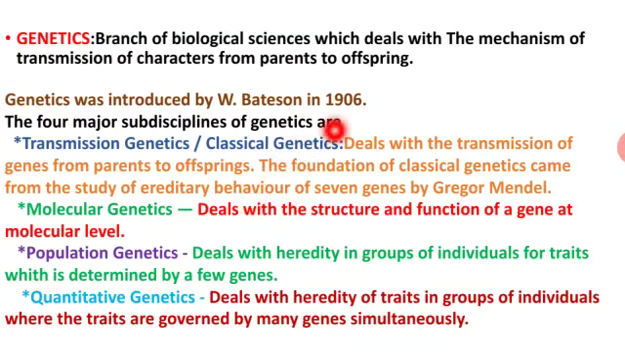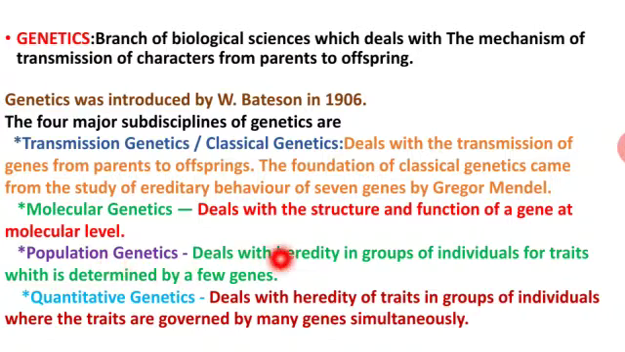Genetics is divided into four major subdisciplines. First one is transmission genetics or classical genetics. Here, transmission of characters from the parents to the offspring. It was first brought by the study of hereditary behavior, that is 7 different characters, introduced by Gregor Mendel. And molecular genetics, the second one, deals with the structure and function of the gene at the molecular level.